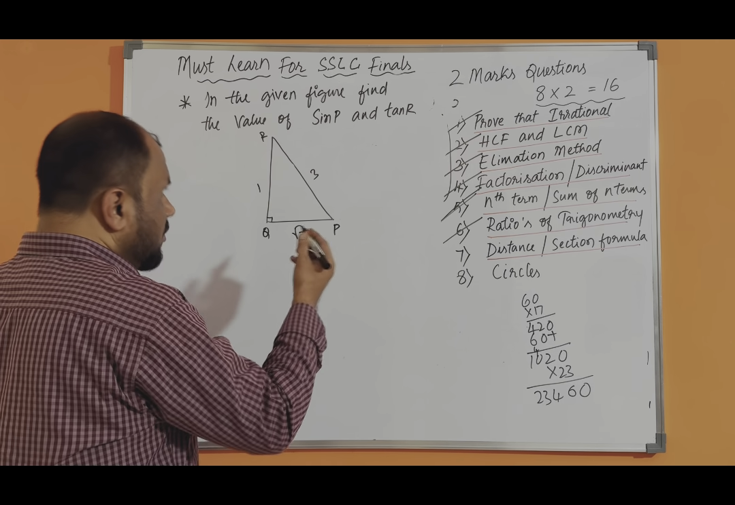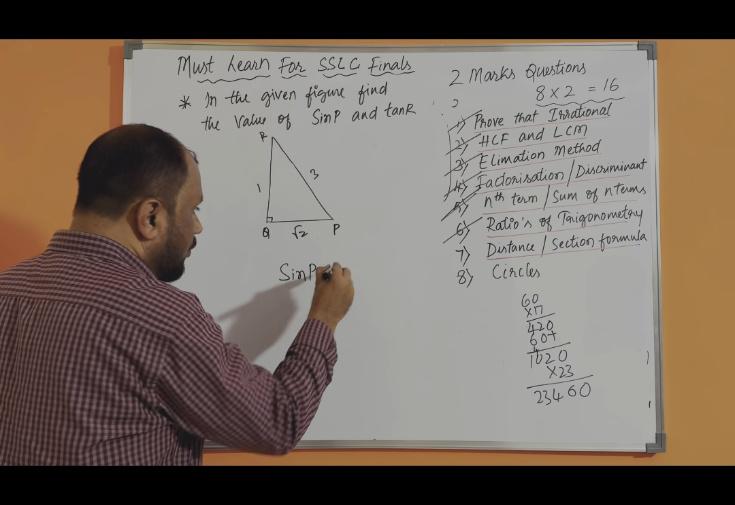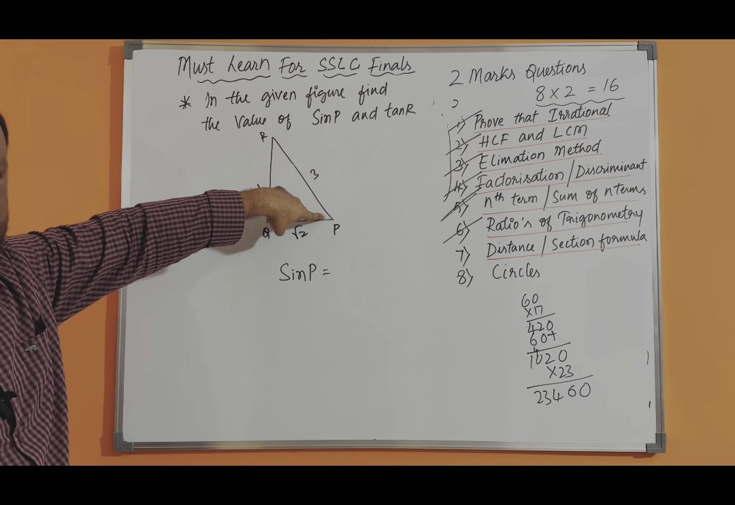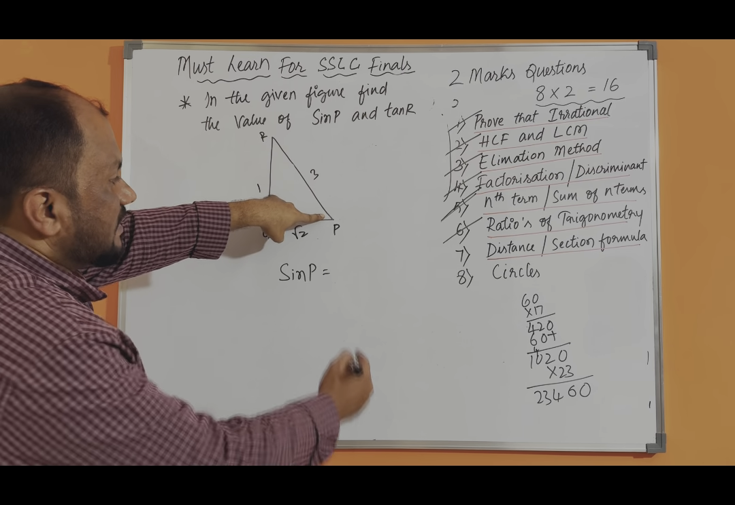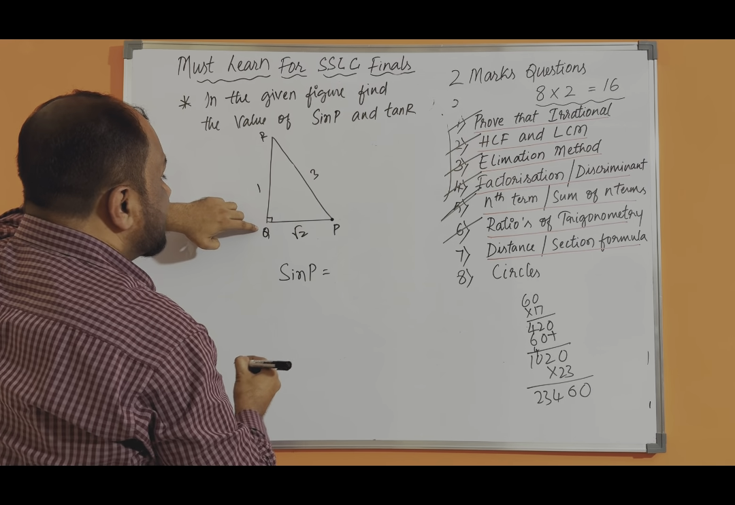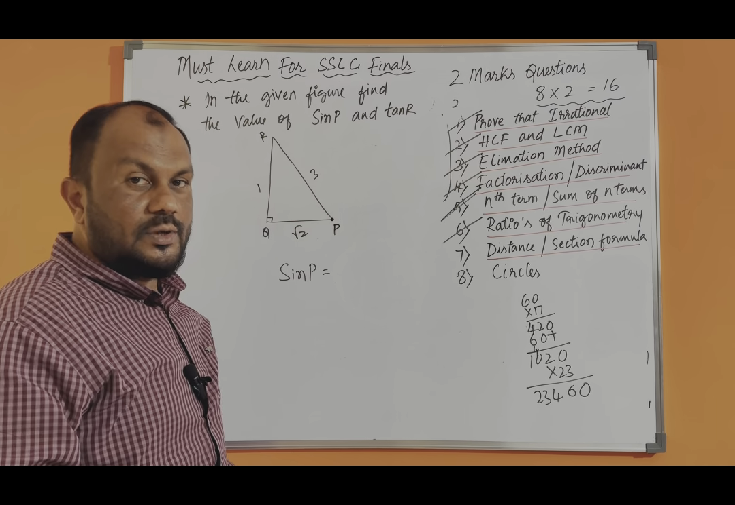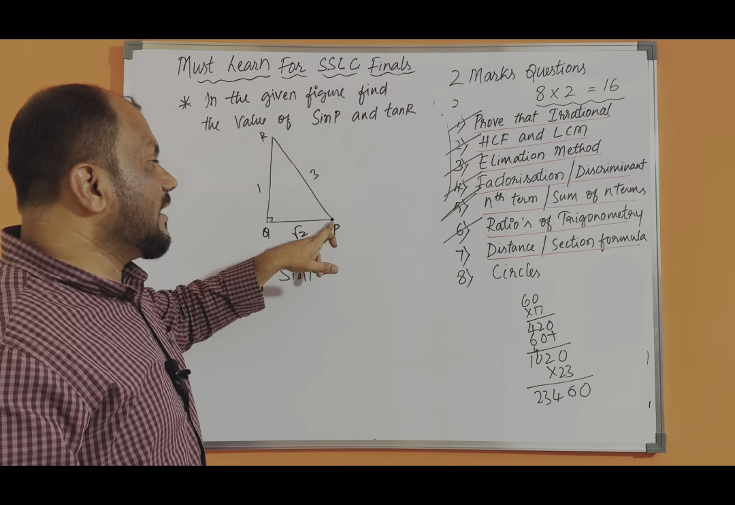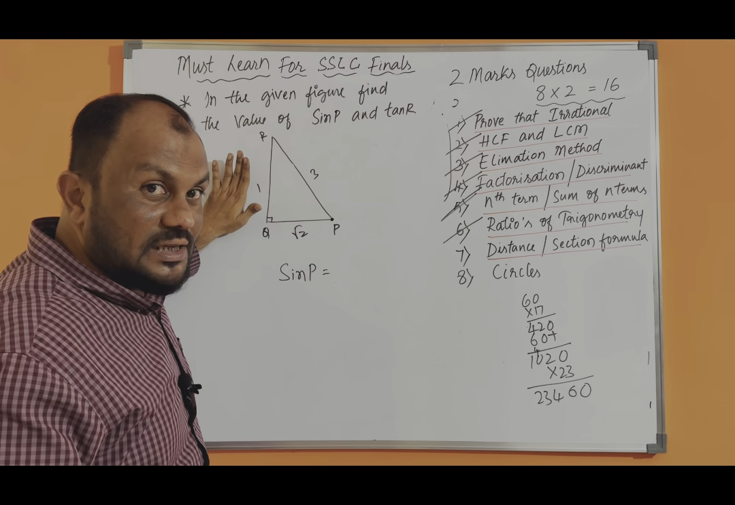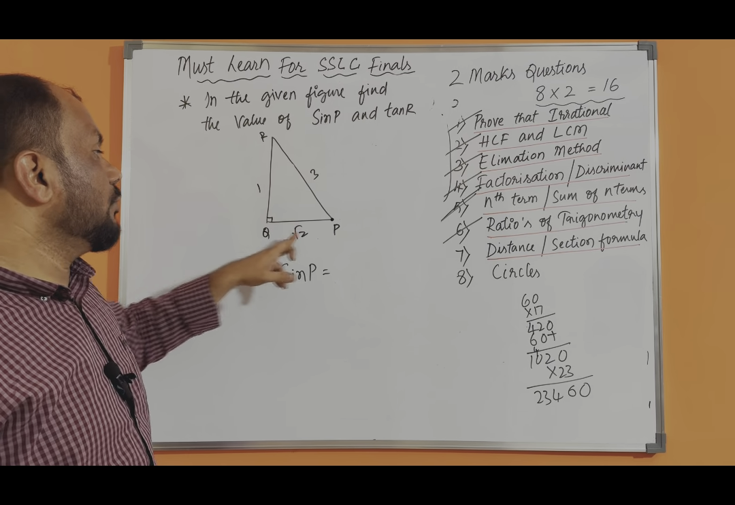Very easy. You all know sin P is equal to... so your reference angle is P. This is your reference angle, right? P is your reference angle. Suppose you are standing at P, so you keep yourself on P. When you are standing on P, what is opposite to you? QR. So this is opposite. The side on which you are standing is adjacent. So what is adjacent to you? PQ.